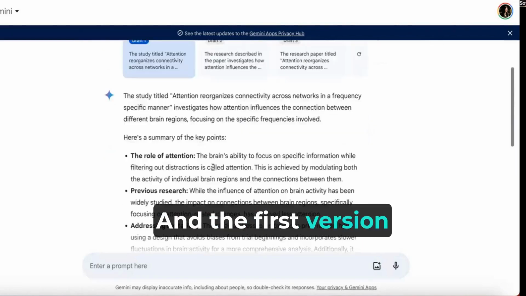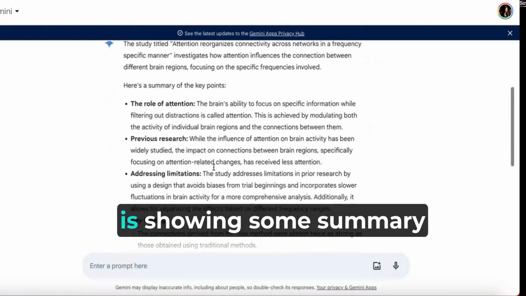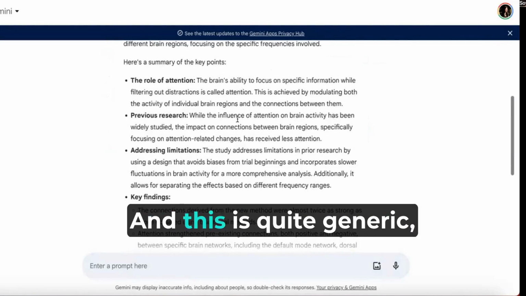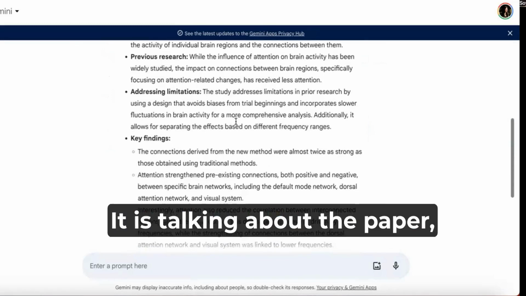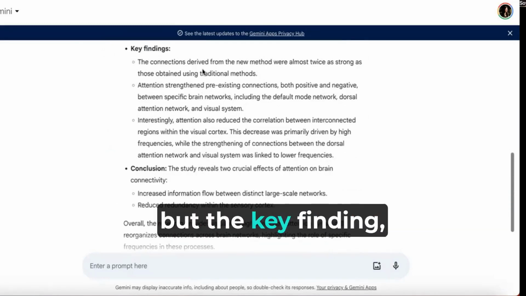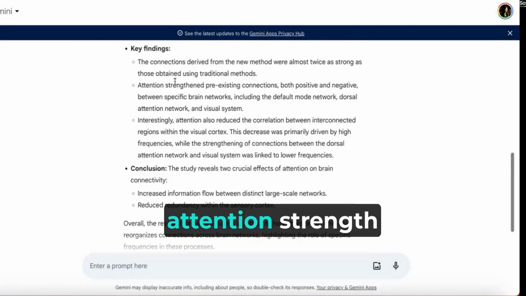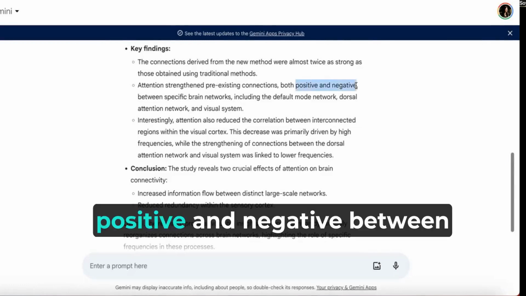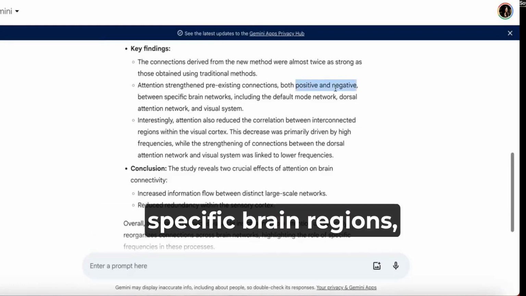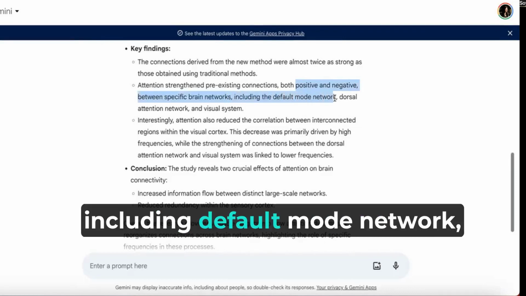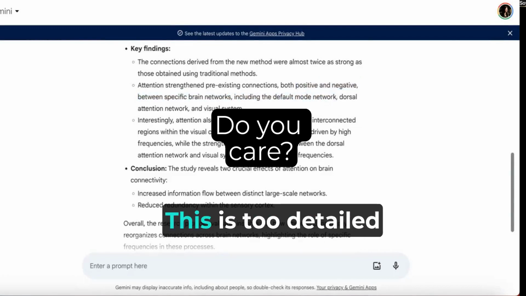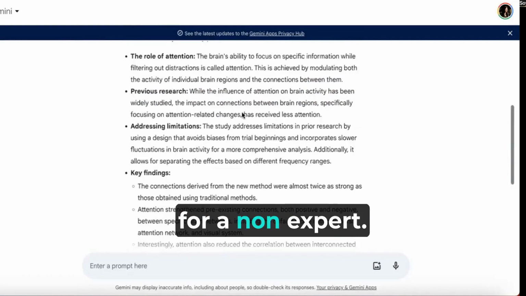And the first version is showing some summary of the paper. And this is quite generic, but not too generic. It is talking about the paper. But the key finding, as you can see, is that attention strengthens positive and negative connections between specific brain regions, including the default mode network and dorsal attention network. Do you really want to know this level? This is too detailed for a non-expert.